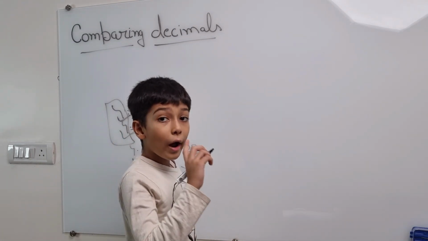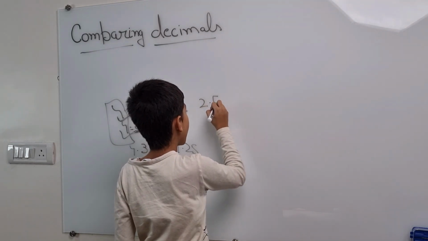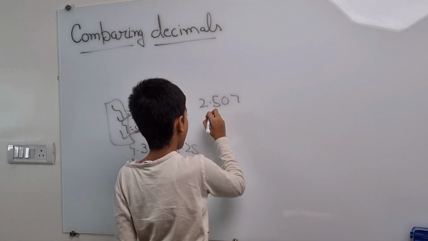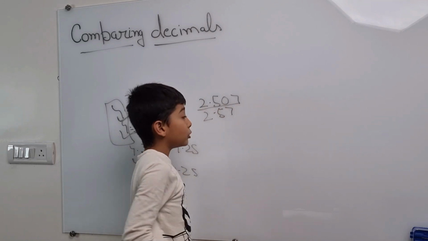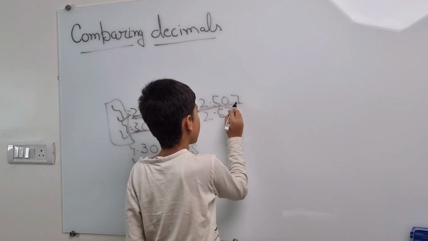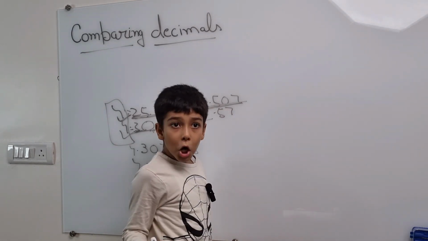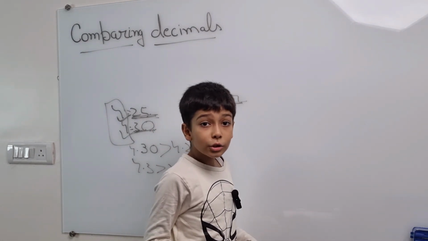Same for our second example. 2.507 and 2.57. Here, the upper one looks super big, so it must be greater, but no. Let's see. Is it bigger or is it smaller?